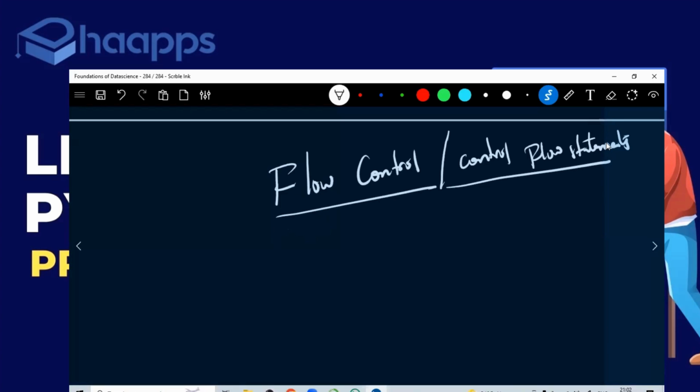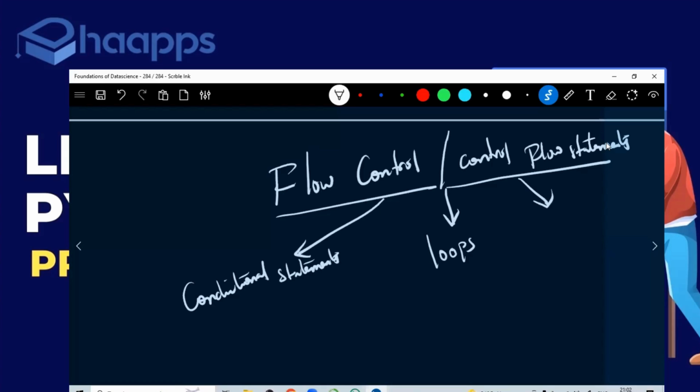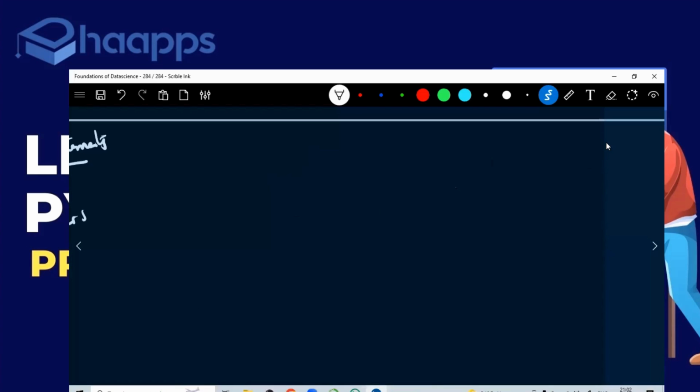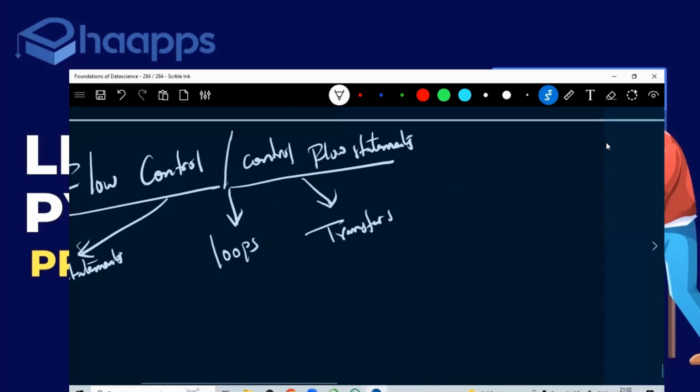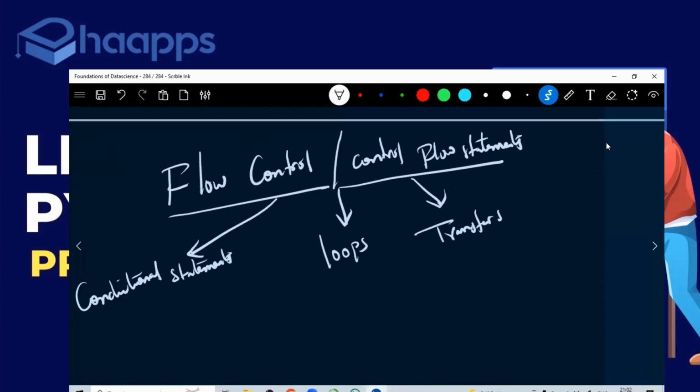So in Python, you have 3 different types of control flow statements. First type, conditional statements. Second, repetitive statements, or you can also call loops. Next, we have transfer statements.